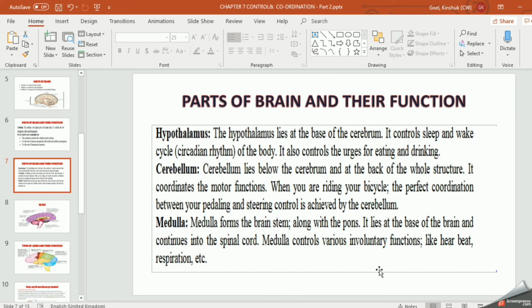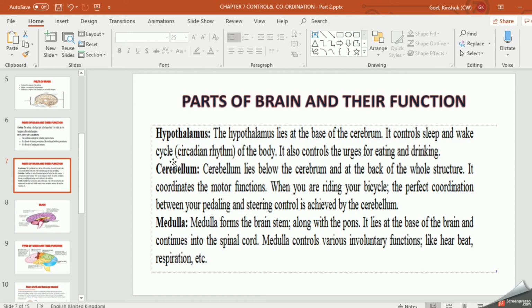Next is the hypothalamus. Hypothalamus is the part of the midbrain, right? It lies below, at the base of the cerebrum. Cerebrum is the forebrain, the first part. Below the cerebrum you will get the midbrain, and the midbrain consists of the hypothalamus. What does it do? It controls the sleep and wake cycle, right? This is very important. So we can say it controls involuntary actions, that is the circadian rhythm.